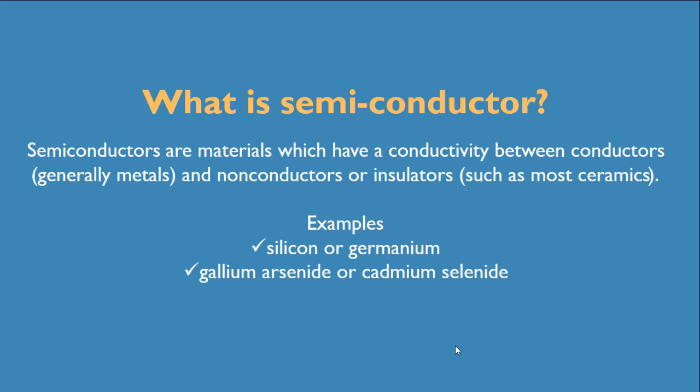What is semiconductor? Semiconductors are materials which have a conductivity between conductors and non-conductors. Examples of semiconductors are silicon and gallium arsenide or cadmium selenide.